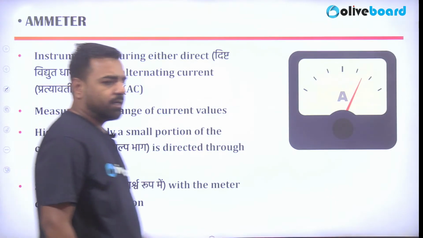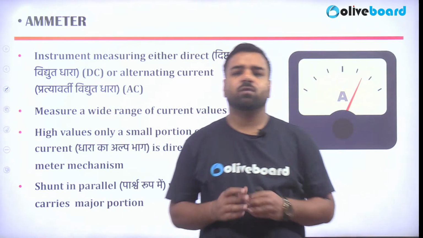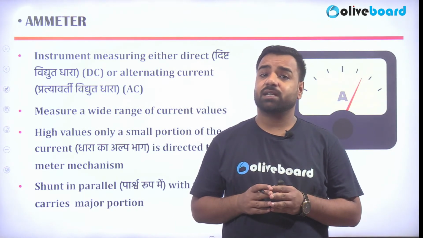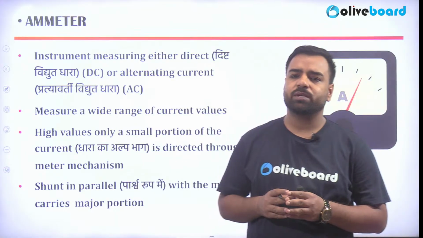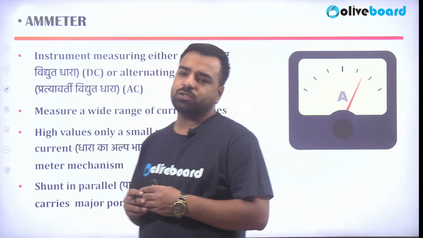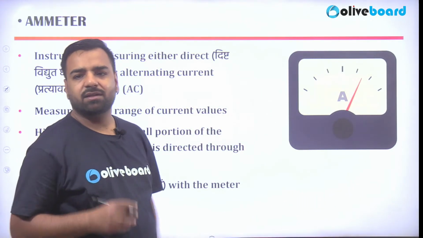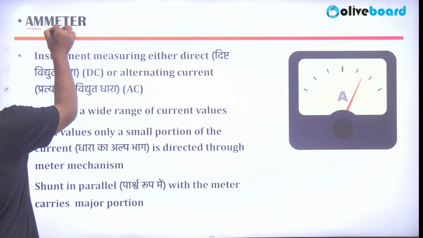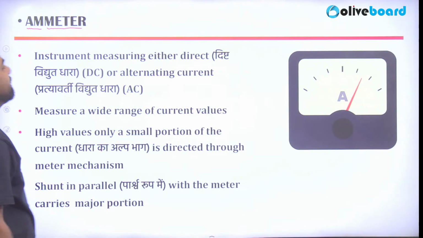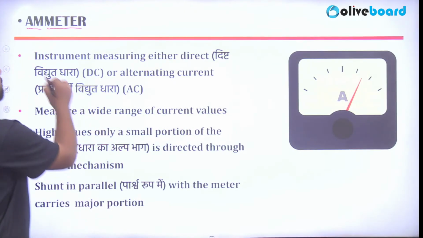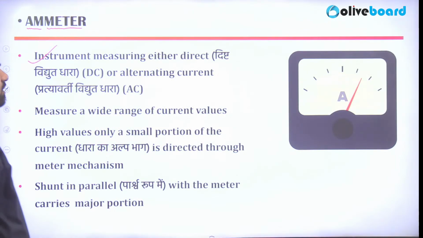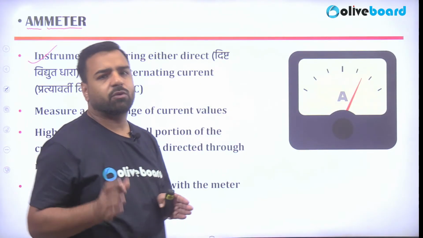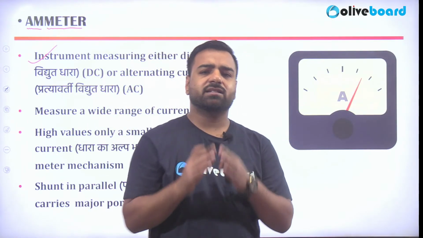Okay. Now guys, in order to measure this current's value, do we have any device? Yeah, we have. What is that? That's the device known as ammeter. So ammeter is a device that is used to measure the value of the current. So just have a look. So this is ammeter. In simple terms, the meter that is measuring the ampere value is an ammeter. It's an instrument for measuring either DC, that is direct current, or AC, that is alternating current.